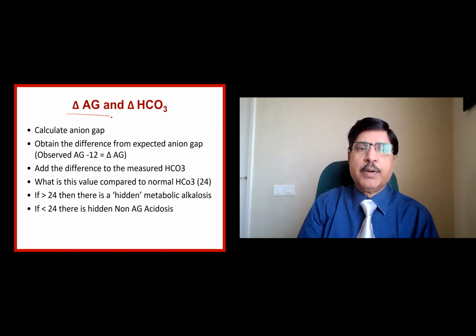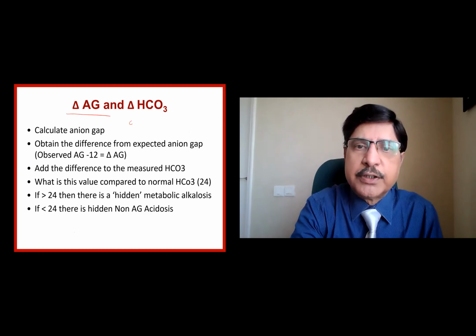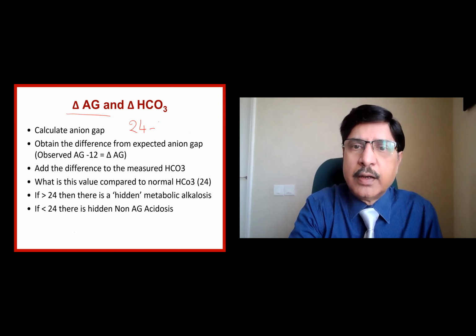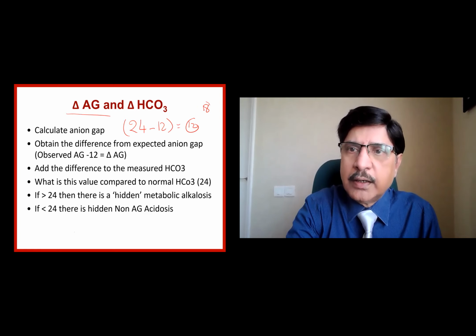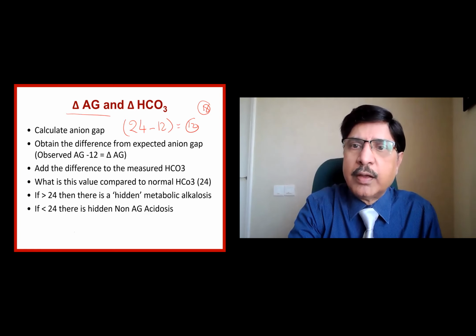Let us say in a given patient the corrected anion gap is 24, and then his delta gap is equal to 12, and the bicarbonate, let us say, is 18, and this 18 is seen because these 12 units are bringing down the bicarbonate.